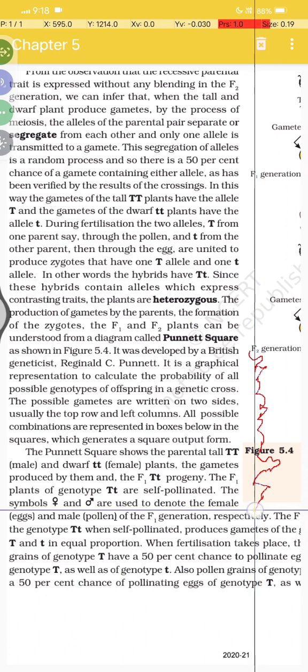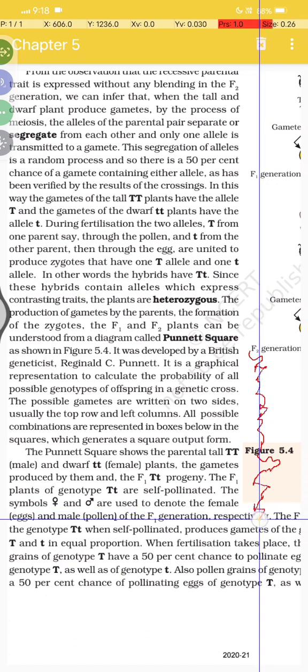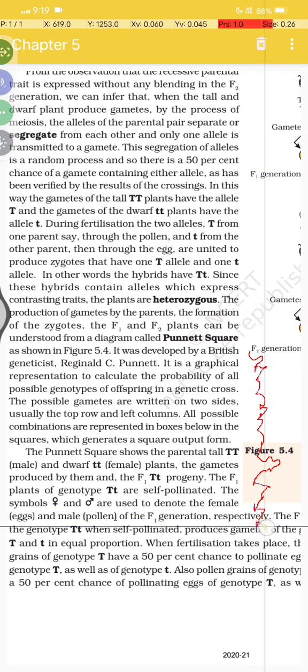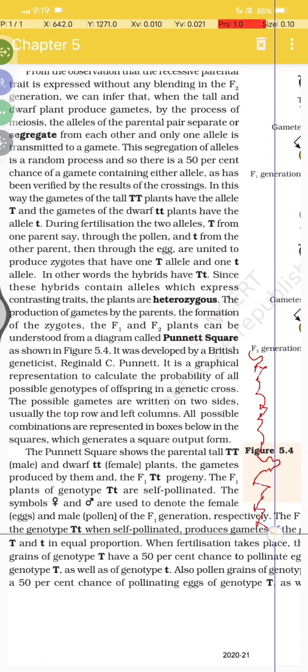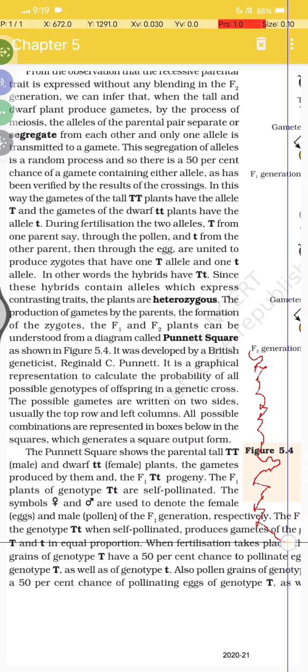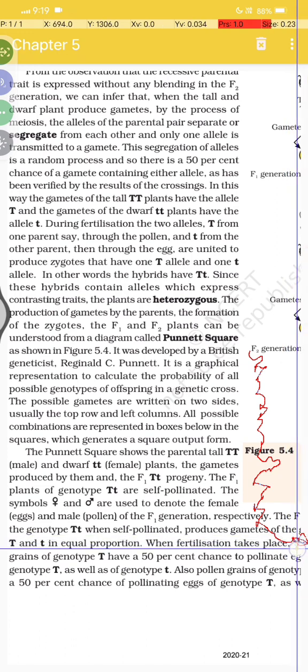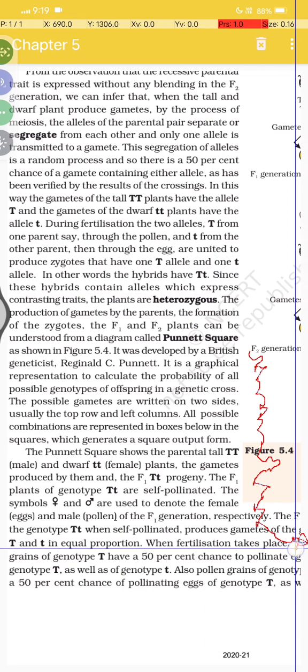The symbols of male and female are used to denote the female eggs and the male pollen of the F1 generation respectively. The genotype is capital T small t, and when self-pollinated, the gametes produced are capital T and small t in equal proportion.